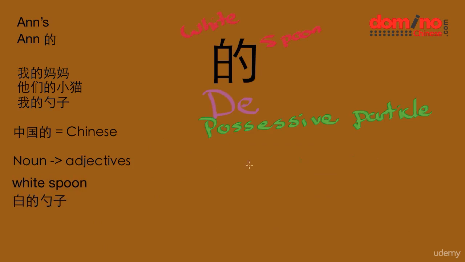And if we actually look now, I want you to specifically write this sentence because I found it quite funny. If we look at it, we have white here, and then we have white at the beginning of this character. And then at the end of this character, we have a spoon. And then after the spoon, we have 勺子, which is the character for spoon. So if we forget what the possessive particle 的 looks like, we can just repeat the phrase 白的勺子, or just tell ourselves a white spoon, a white spoon, a white spoon. And then hopefully we'll remember what it looks like.